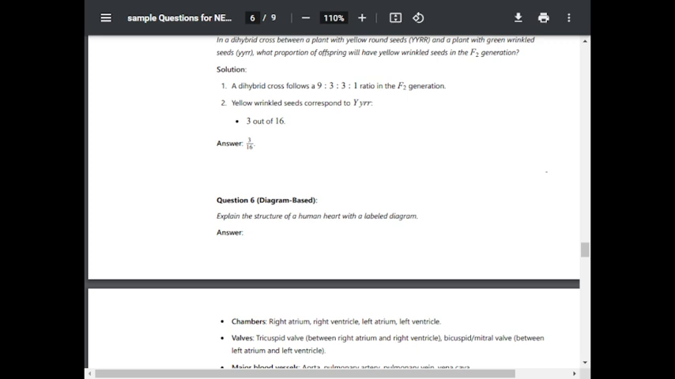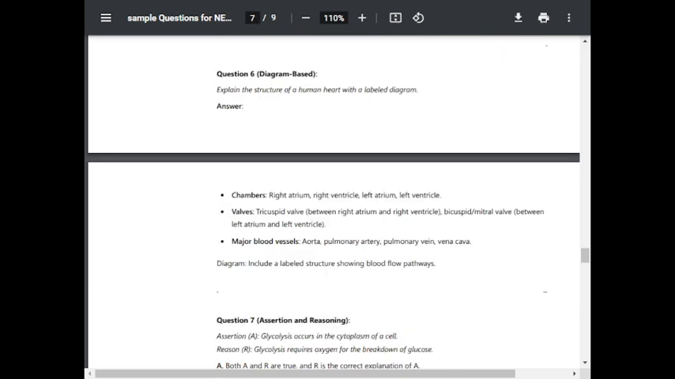Question number 6. Diagram based. Explain the structure of a human heart with a labeled diagram. Answer. Chambers: right atrium, right ventricle, left atrium, left ventricle. Valves: tricuspid